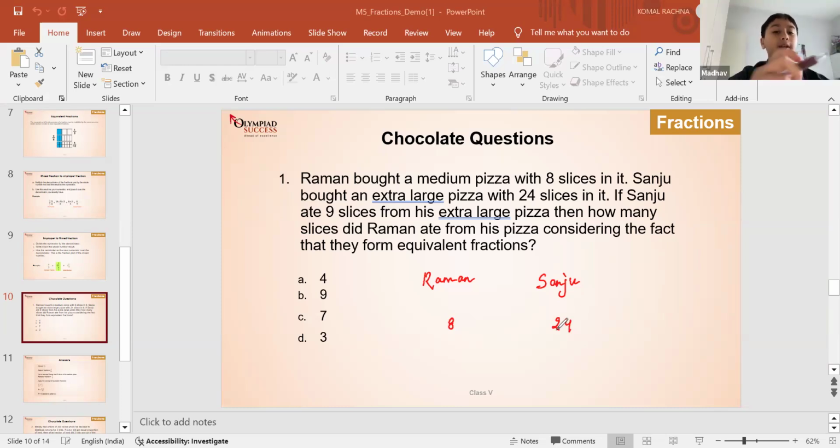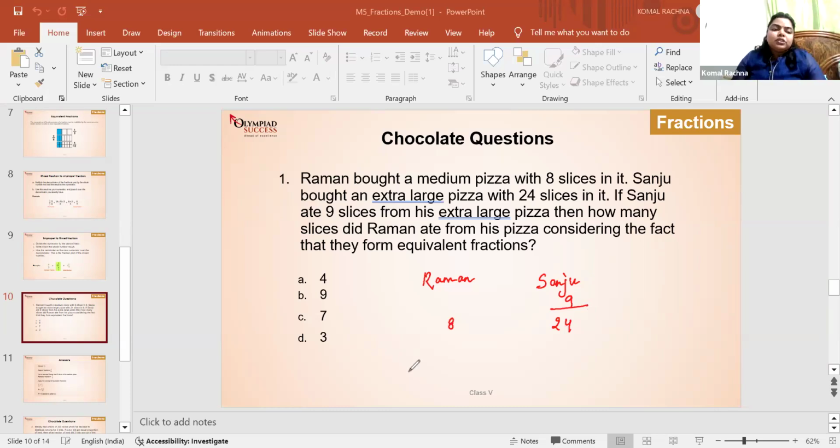So I used 8 and 24. I noticed that 24, if you divide it by 3, you will get 8. So if Sanju ate 9 slices, then divide that by 3, and then Raman ate 3 slices.